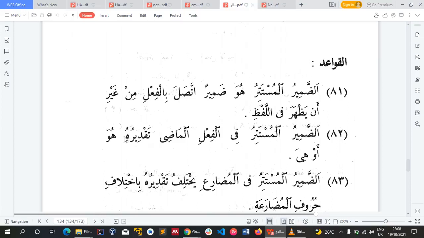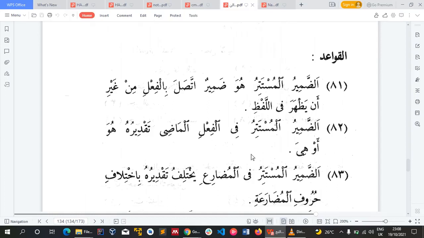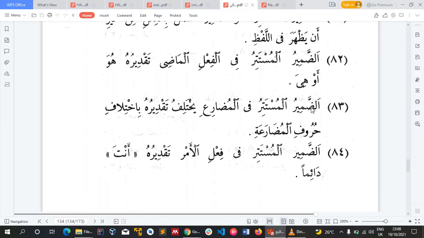They don't have damir mustatir. So huwa is only for the third person masculine singular, and hiya for third person feminine singular. As for third person masculine dual, second person, first person, all of them are visible. But in madi, only third person masculine singular and third person feminine singular have damir mustatir, and they are huwa and hiya. I hope that's clear. Now we have ad-damirul mustatiru fil mudari'.